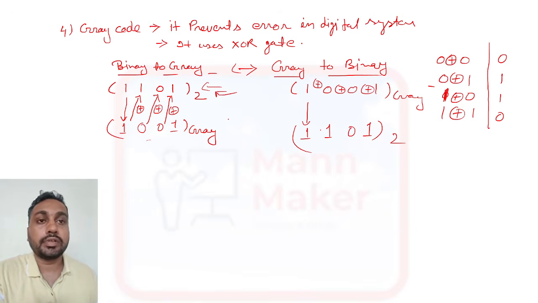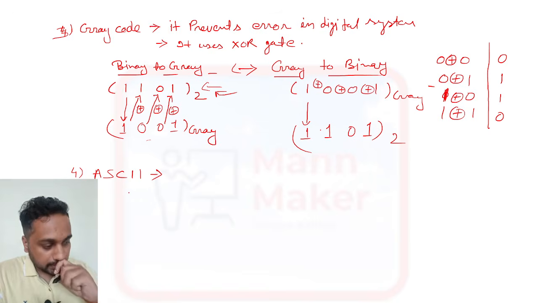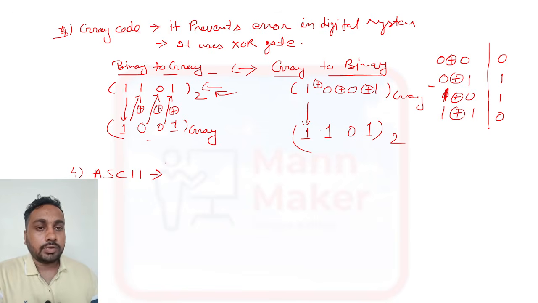So this is the conversion from binary to gray and gray to binary. Okay, one more code is there, that is the ASCII code. ASCII is what?